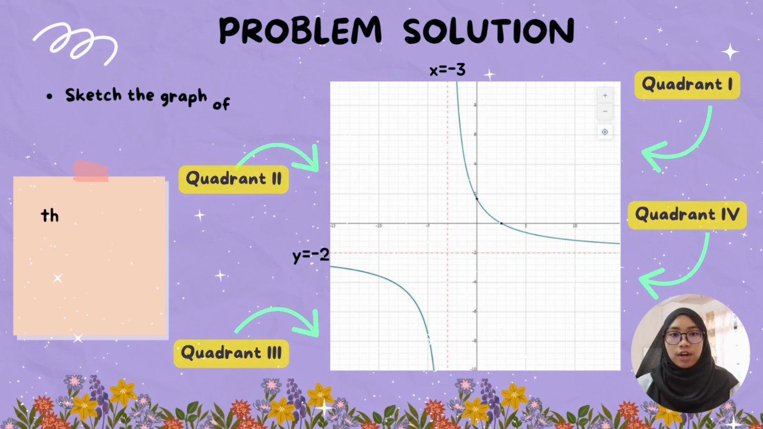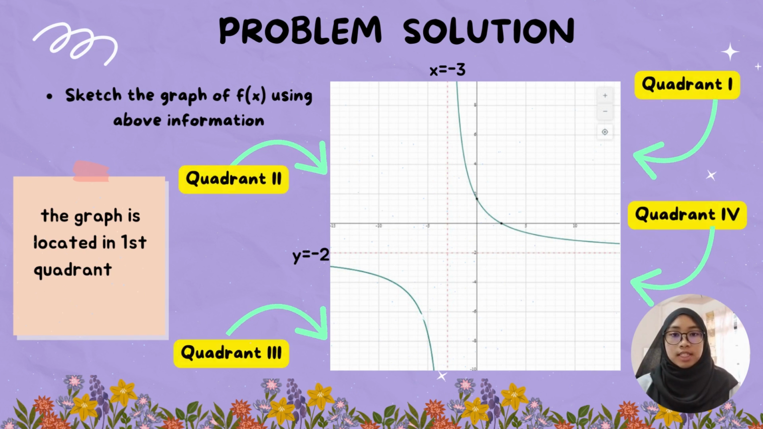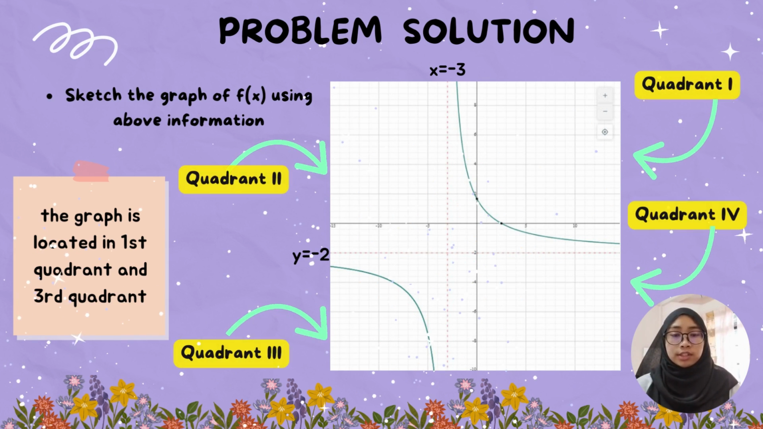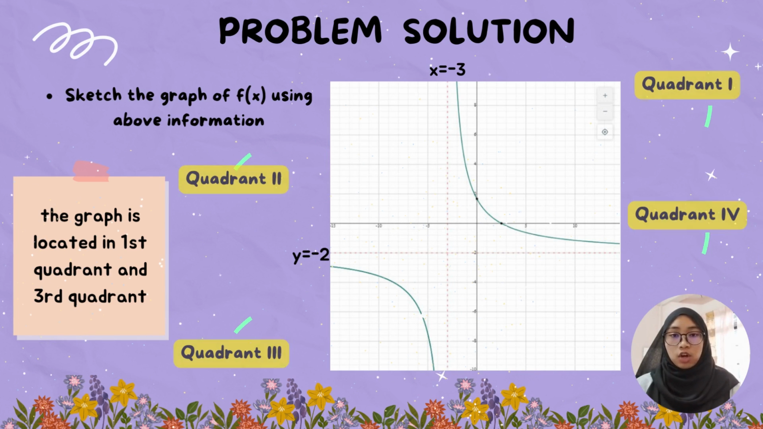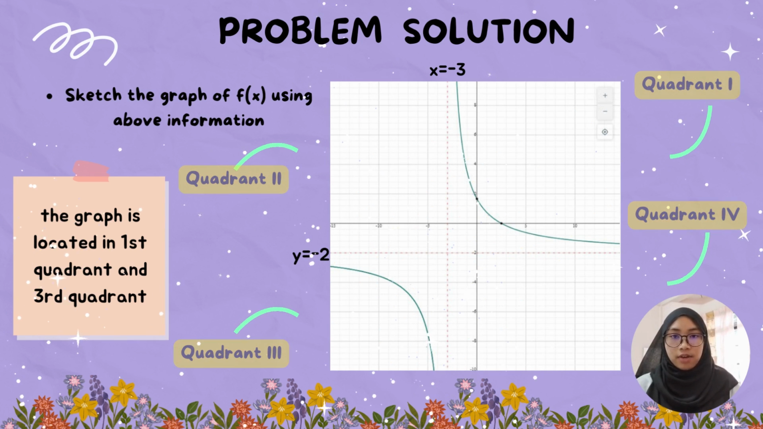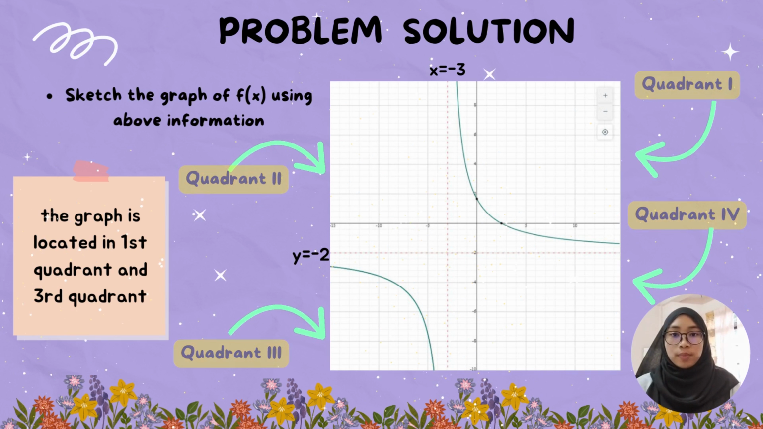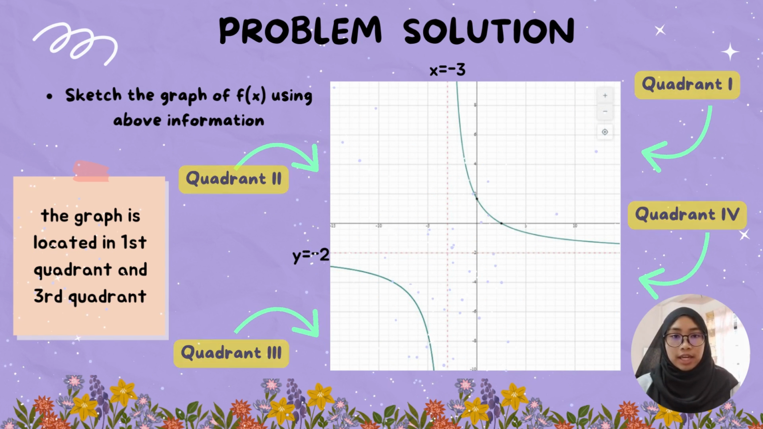To sketch the graph, first things first, you need to plot the vertical asymptote and horizontal asymptote to know which quadrant the graph is in. Then, by using the information of the x and y intercepts, you will get the first graph. The second graph will be opposite to the first graph. As the result, the graph is located in quadrant 1 and quadrant 3.